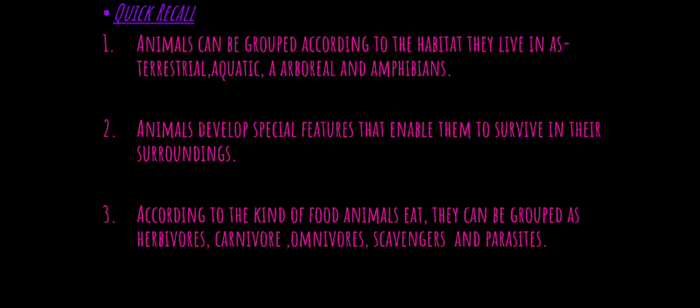Now, quick recall of the chapter. Animals can be grouped according to the habitat they live in as: first is terrestrial, second is aquatic, third is aerial, fourth is arboreal, and fifth is amphibians. Terrestrial, aquatic, aerial, arboreal and amphibians. 5 categories.